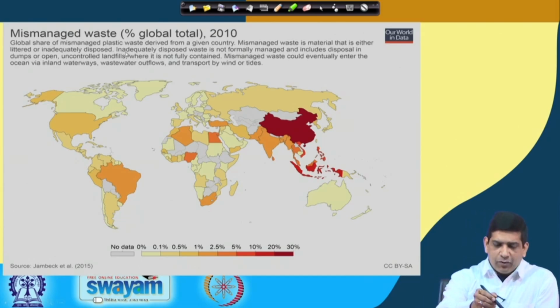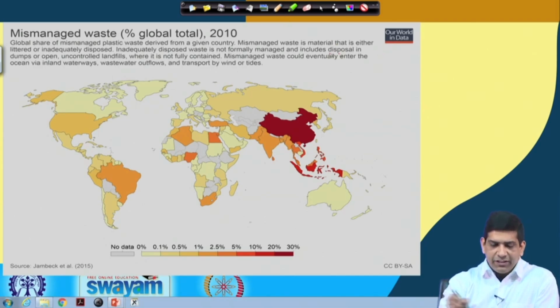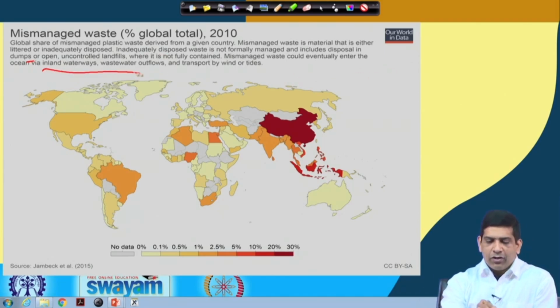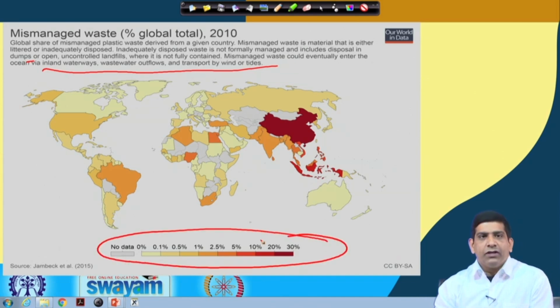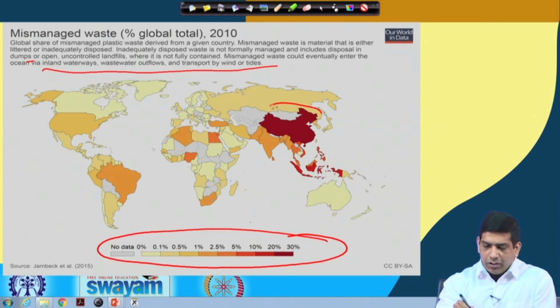This is the global layer of mismanaged plastic waste derived from a given country. So, this is coming from a particular country. Mismanaged waste again is material that is either littered or inadequately disposed. Mismanaged waste could eventually enter the ocean via waterways, outflows and all that. So, here they have the percentage of waste getting mismanaged. The darker the color, the more the waste, close to 30%, from very light yellowish to dark yellowish to purple, and finally to magenta, where dark magenta is 30%.